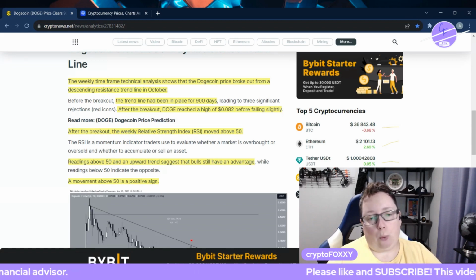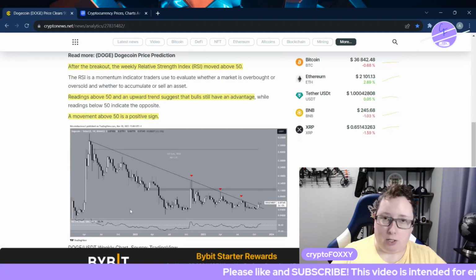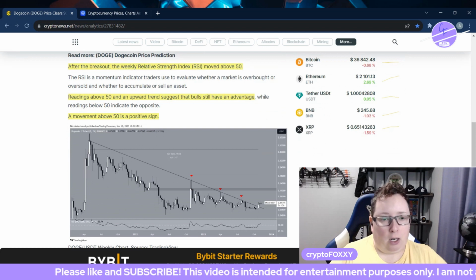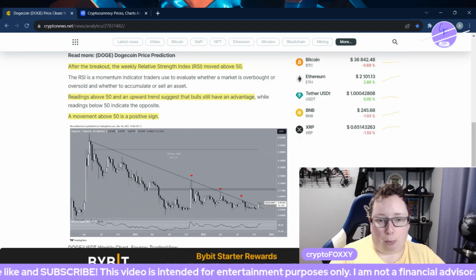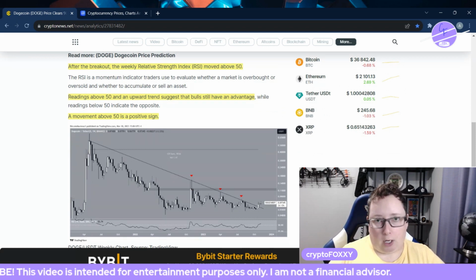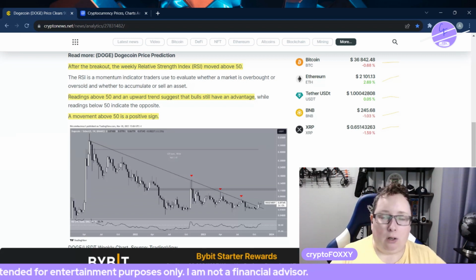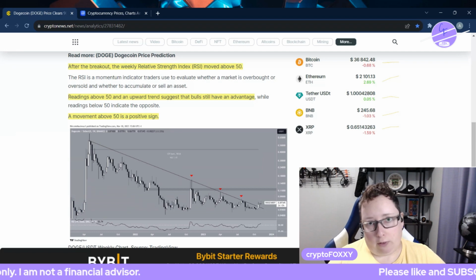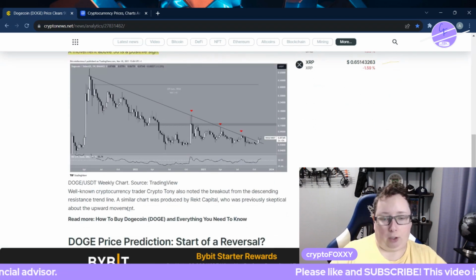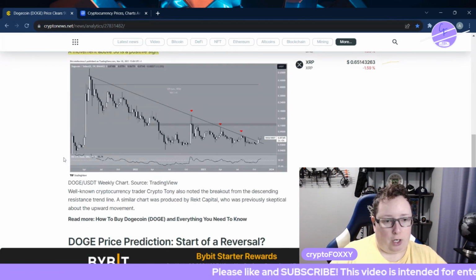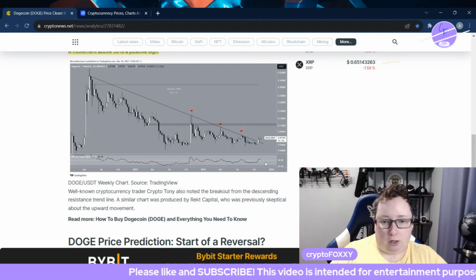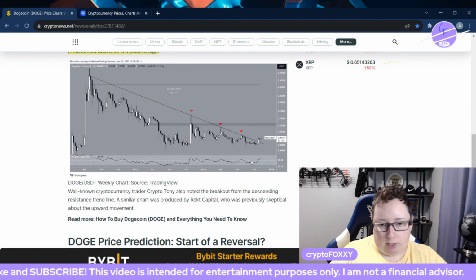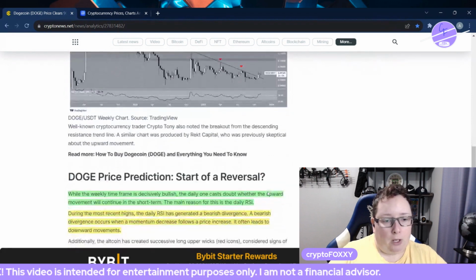After the breakout, the weekly relative strength index, the RSI, has moved above 50. Readings above 50 and an upward trend suggest that bulls still have an advantage. Anything under 50 would be bearish, right? Movement above 50 is definitely a positive sign, so that is something noteworthy. On this chart, you can see the RSI indicator, and it has moved above 50, which is the dotted line right there.